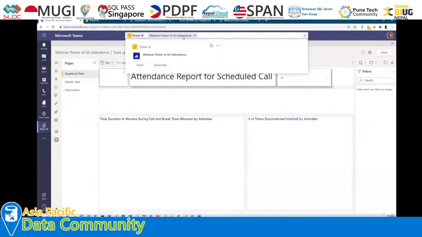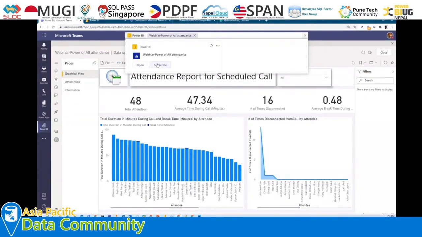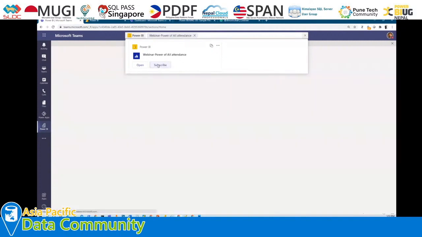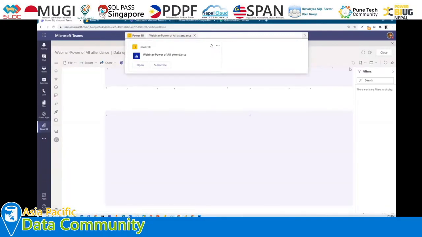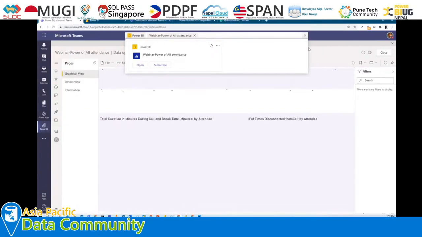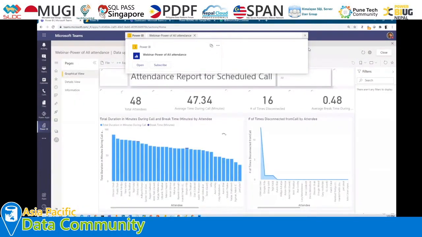Now here we also talked about this subscribe option. Once we click on subscribe, this will open the subscription option. On the right hand side, it will open the subscribe option for us. So let's see how that is going to look. Let it be loaded, and let's see.